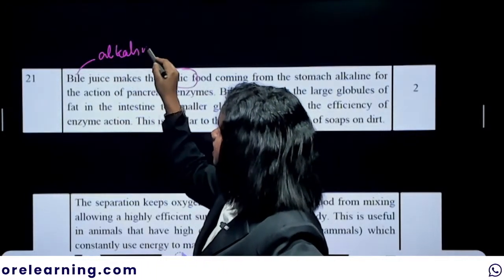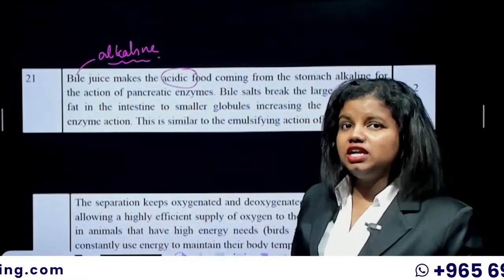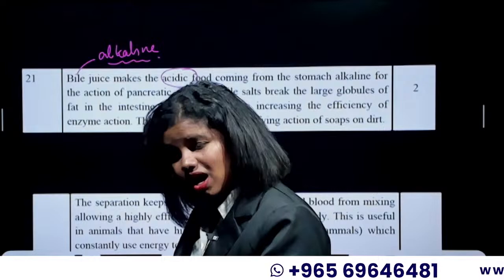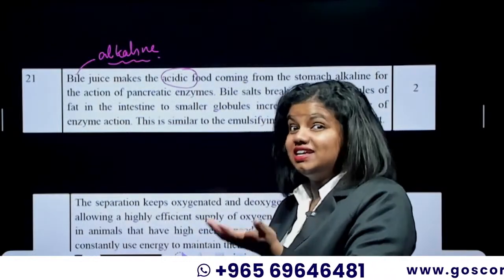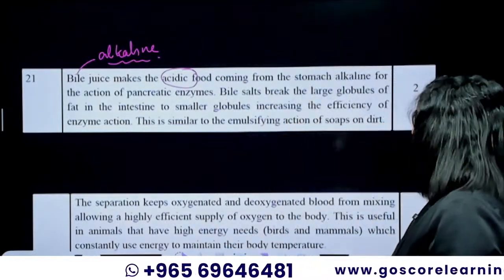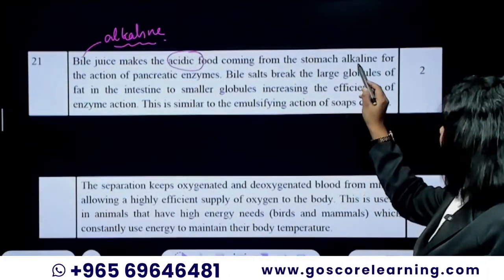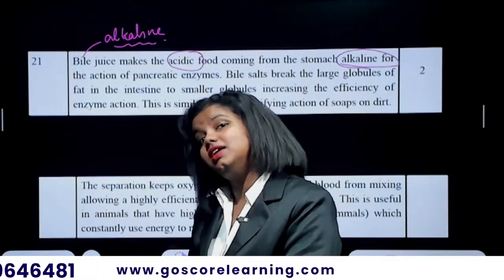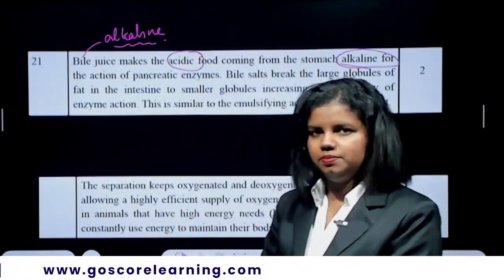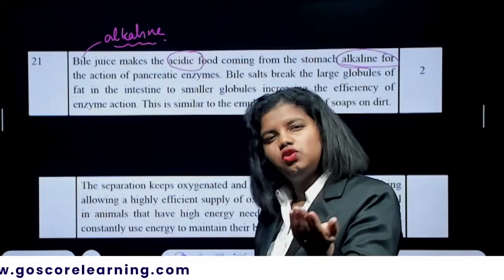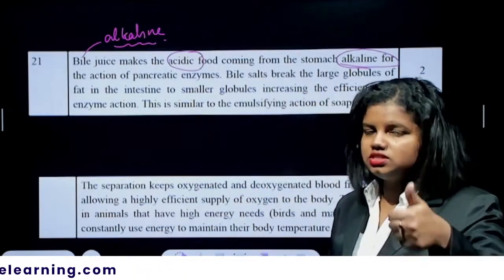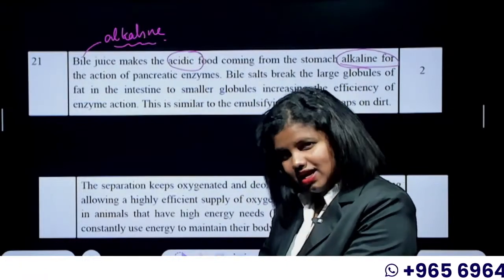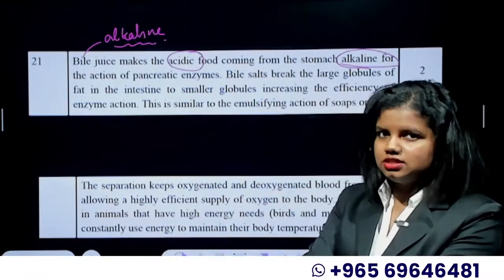Bile juice is very alkaline in nature. So the major function of bile juice is to convert this acidic food coming from the stomach into an almost alkaline medium. So the first function is it creates an alkaline medium so that the pancreatic enzymes can act properly. The pancreatic enzymes act only in an alkaline medium. So bile juice is the one who converts the acidic food coming from the stomach into an alkaline medium so that the pancreatic enzymes can act on it.